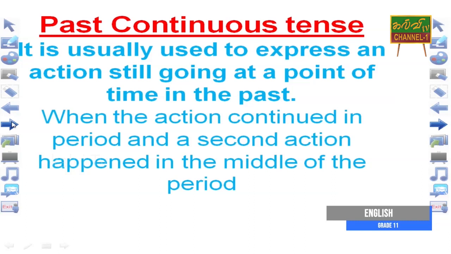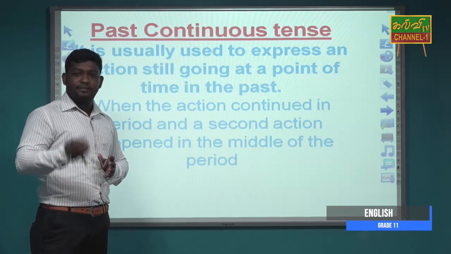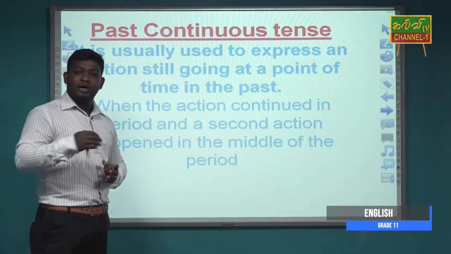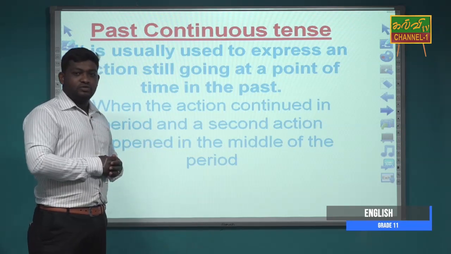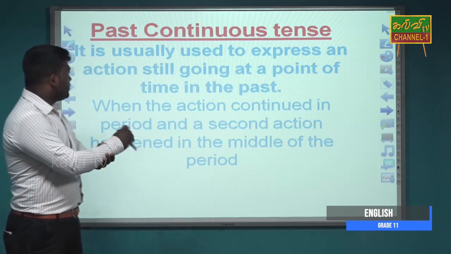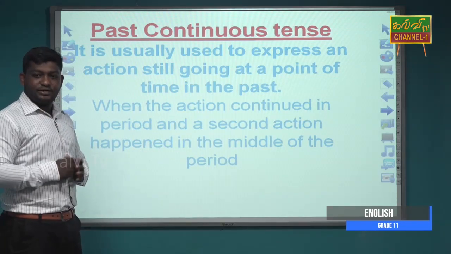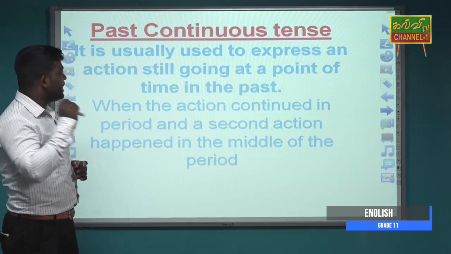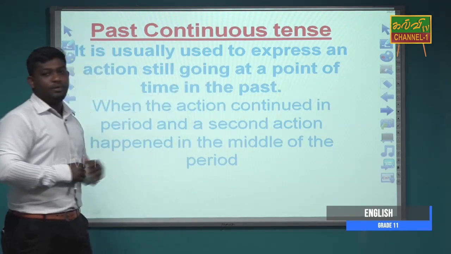I already told you, we can categorize the past tense as simple past, past continuous tense, past perfect tense and past perfect continuous tense. Now we studied simple past and now we are going to study past continuous tense. The past continuous tense is simply used to express an action still going on at a point of time in the past.